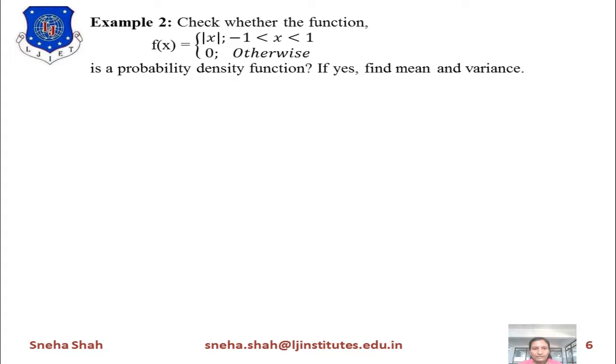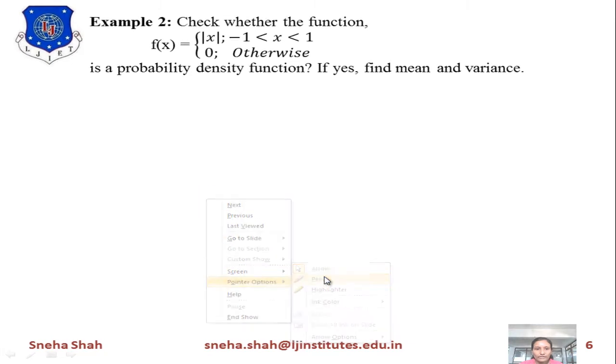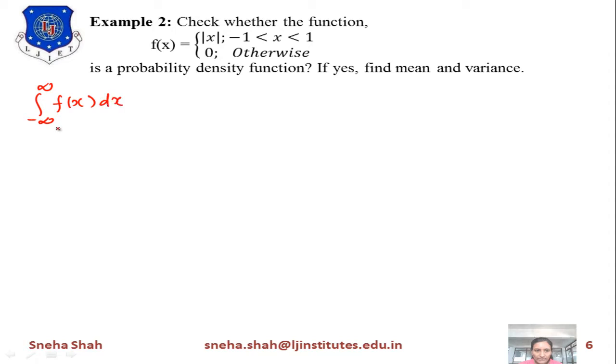So starting with finding out whether the given function is a probability density function or not. What is the condition for this? The condition is that we have to integrate f of x with respect to x over the entire range, minus infinity to infinity, and if the value of this equals 1, then we can say that this function is a probability density function.